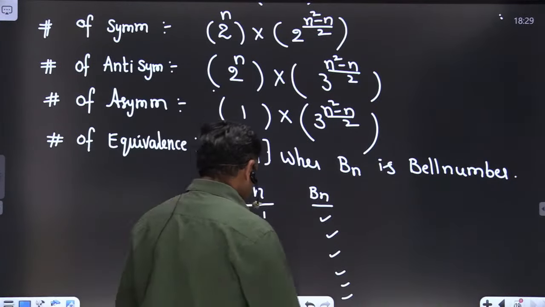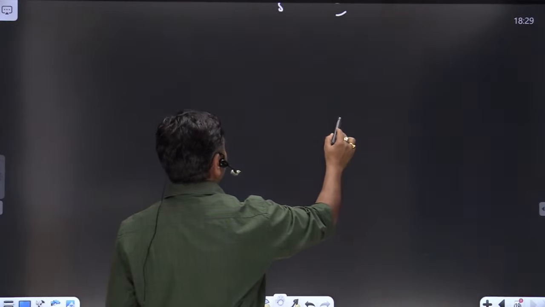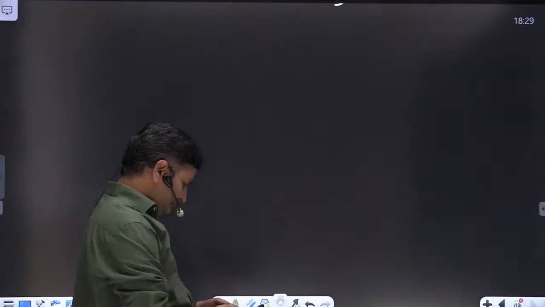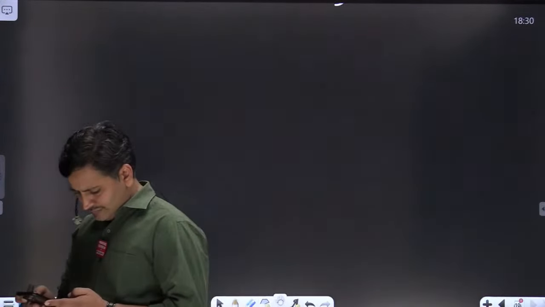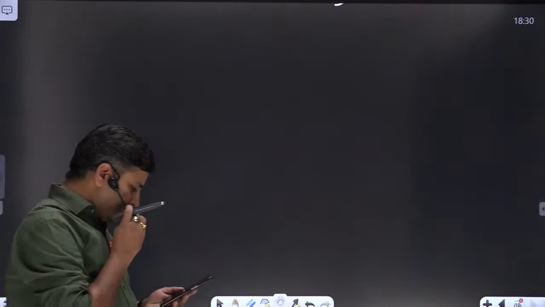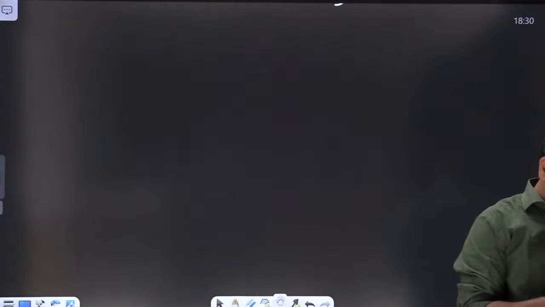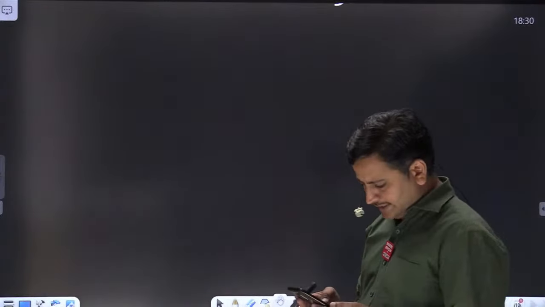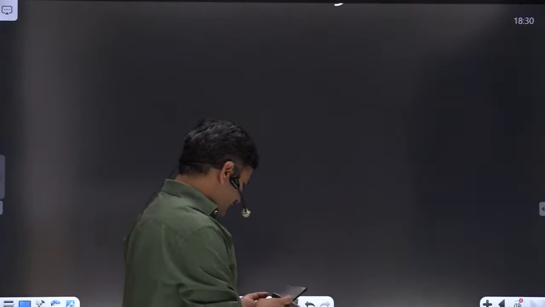Yes, the diagonal elements (1,1), (2,2), up to (n,n) are antisymmetric, Agarwal. It is correct.